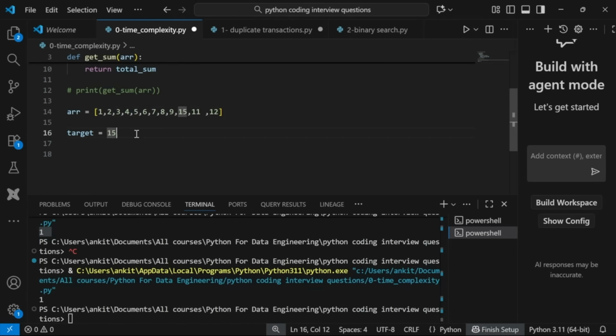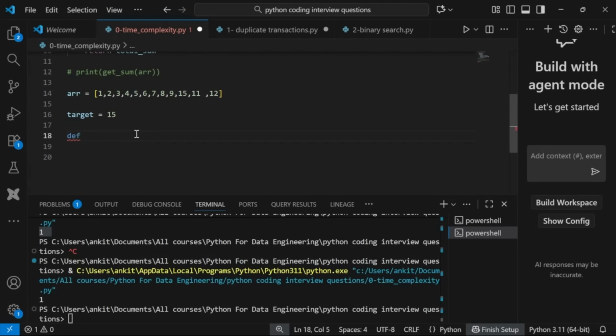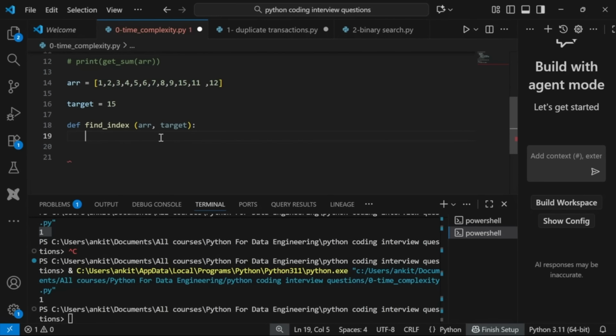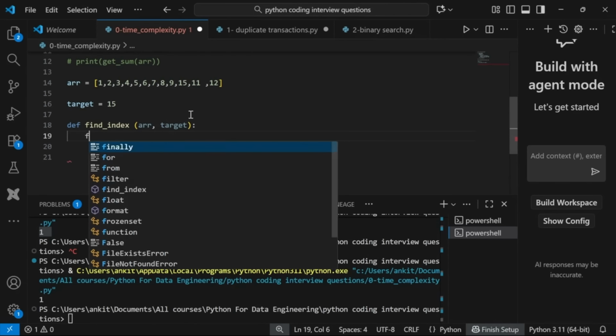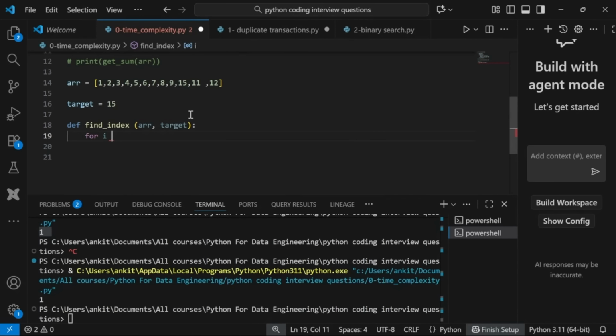So how will I do it? Let's write a program. I will say def find index, right? It will take two inputs. One is array and another is target, right? What you want to search. This is also known as linear search. I'll explain about it. So what I'm saying is, okay, loop over it and check wherever the target is. So I'll say for, let's take i in range, right? These things you should know already. Length of